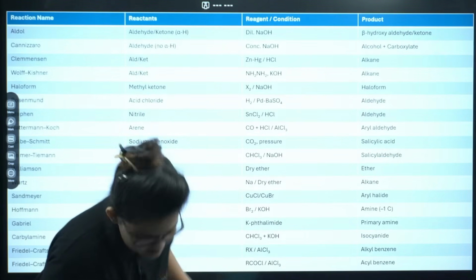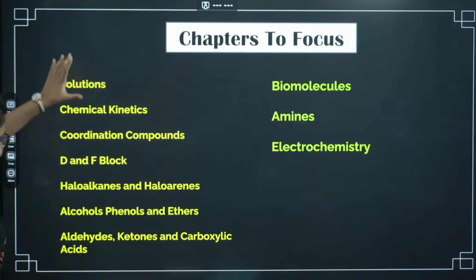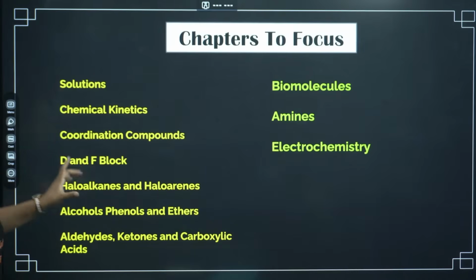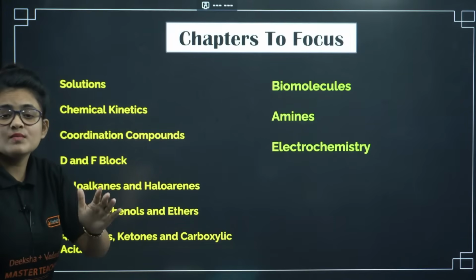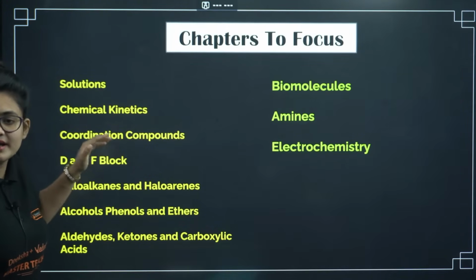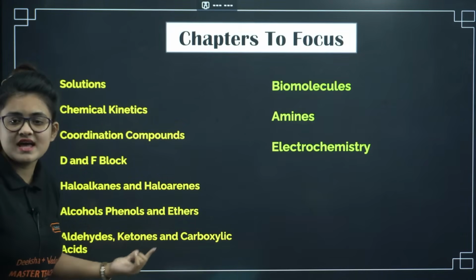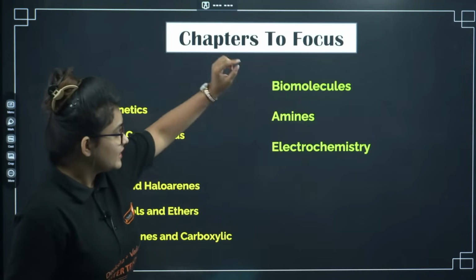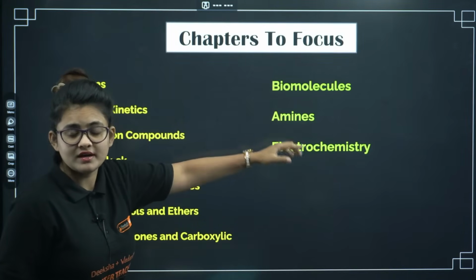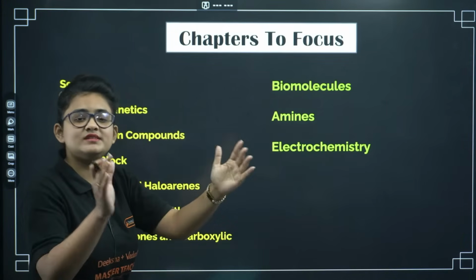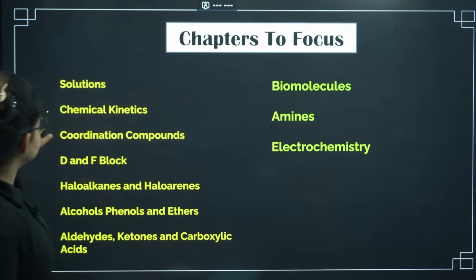Let's go ahead. These are the chapters that should be your focus zone in order to get maximum marks: solution, chemical kinetics, coordination, d and f block, haloalkanes, haloarenes, alcohols, phenols, aldehydes. Finally, go ahead with amines first, then biomolecules. If you're not confident, then electrochemistry, you will study a little bit of theory. That's it.